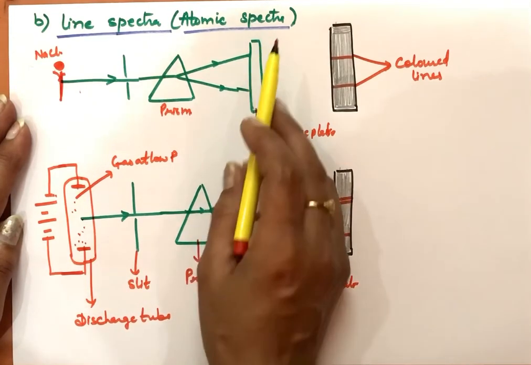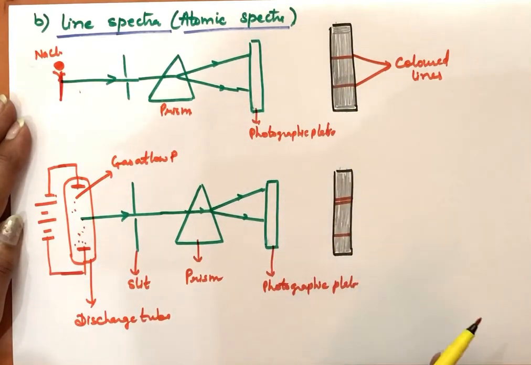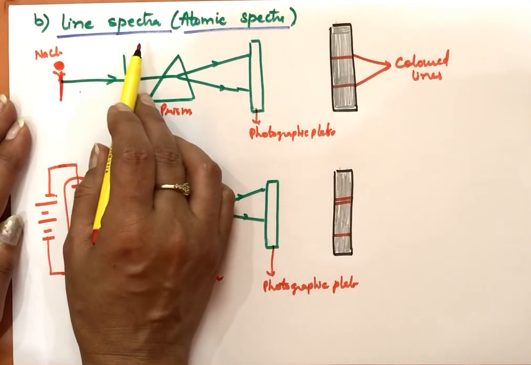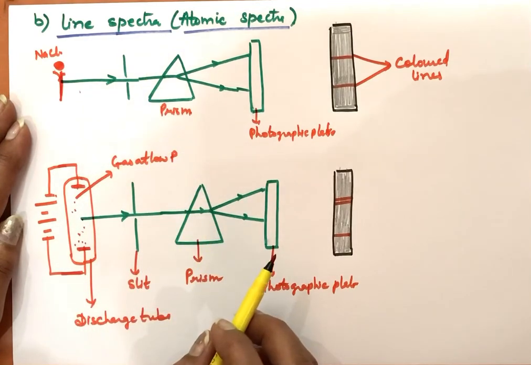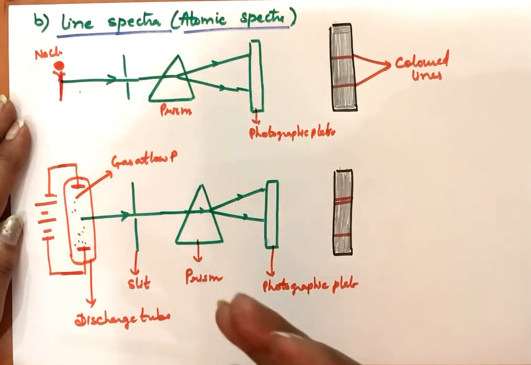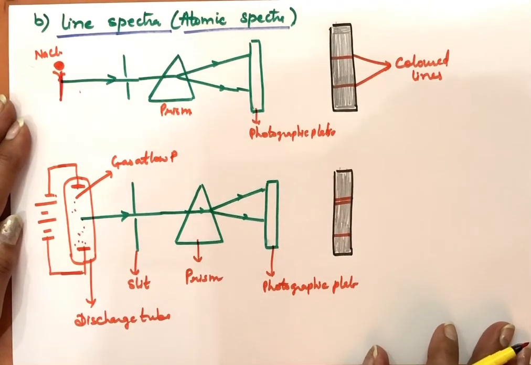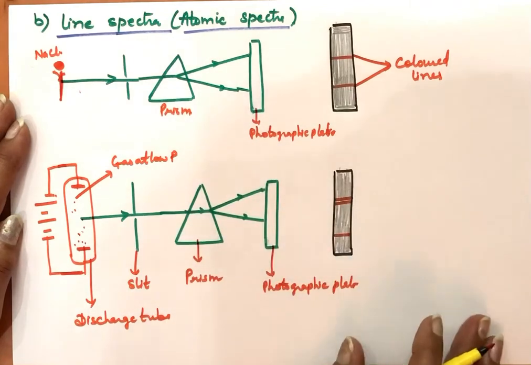Because the spectra of all these elements, when we take them like this, come out as colored lines. So line spectra, and no two elements' spectra will match, like fingerprints. Hence, it is also atomic spectra. For all atoms, for all elements, the spectrum will be different. It can be used to identify these elements. That is why this is also known as atomic spectra.